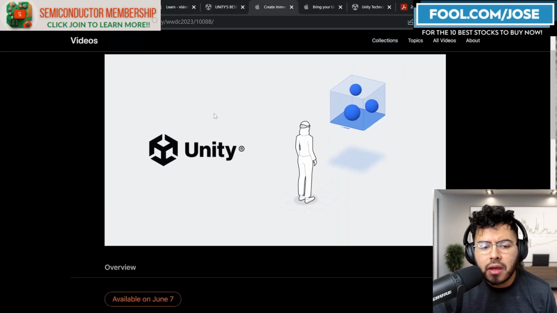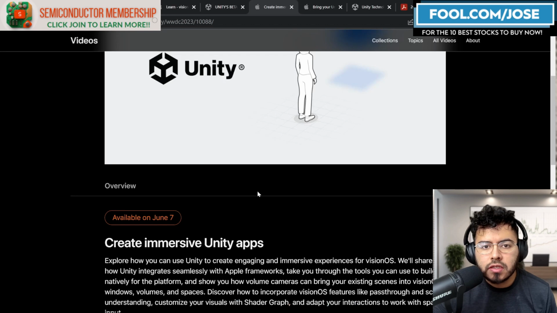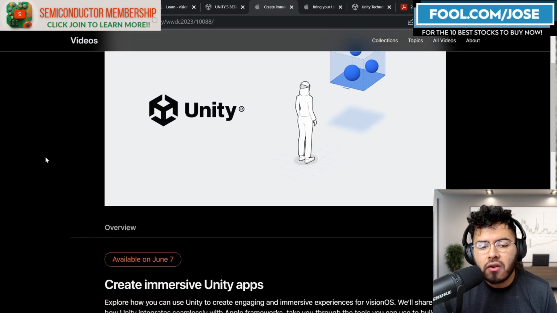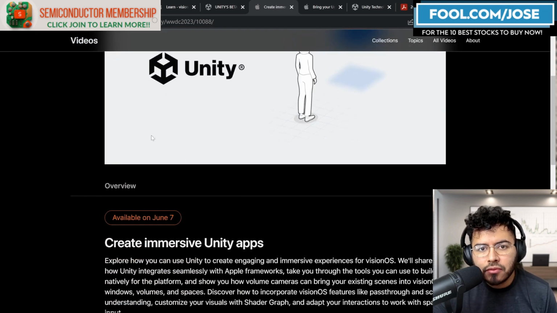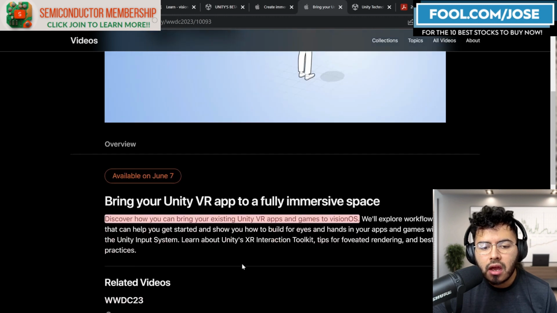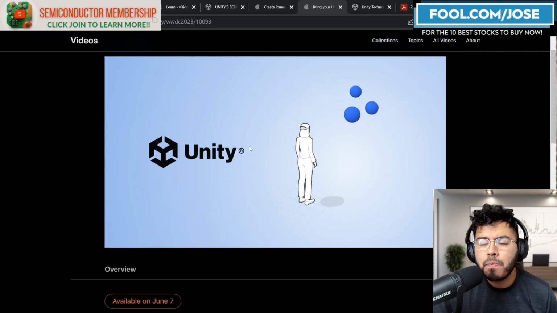And Apple, in the upcoming days, within June 6th, June 7th, they continue to have this event. It's going to be mainly focused on developers, and we can see within these days, they are going to have classes. For example, Apple's going to be showcasing how to create immersive Unity apps. They're also going to be showcasing classes on how you can bring your Unity virtual reality app to a fully immersive space, which is bringing your existing app into visionOS.